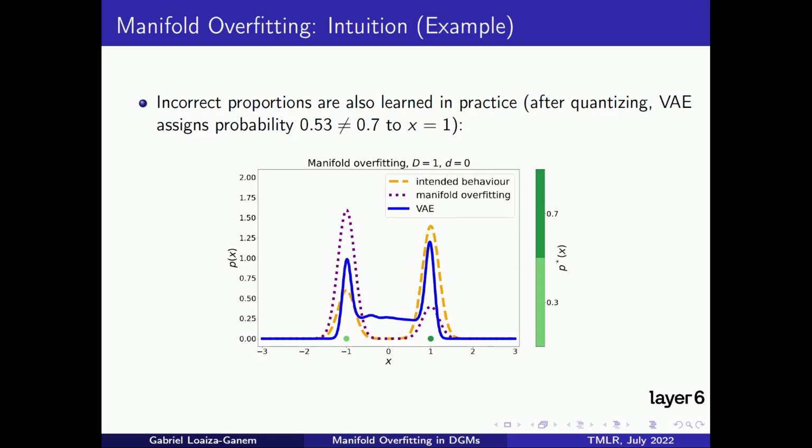We also show the result of training a VAE in blue, and we can see that while it assigns some probability between -1 and 1 due to limited capacity, it does not assign the correct probabilities to -1 and 1, namely 0.3 and 0.7. In other words, the VAE is overfitting to the manifold.